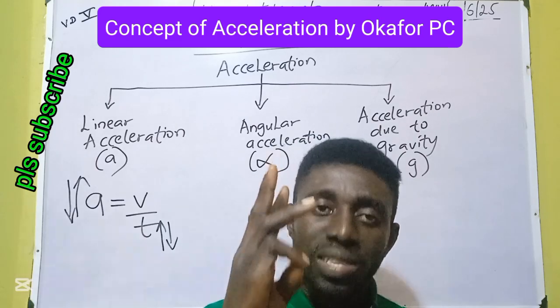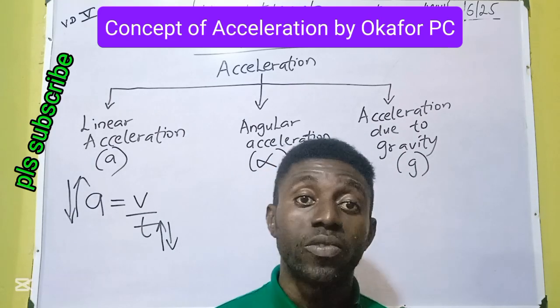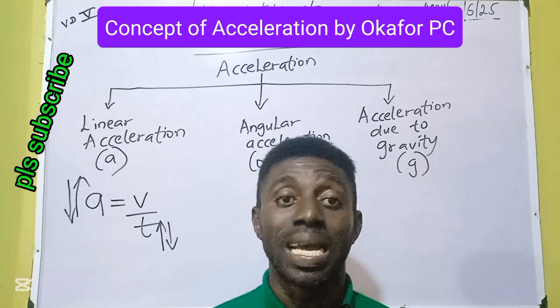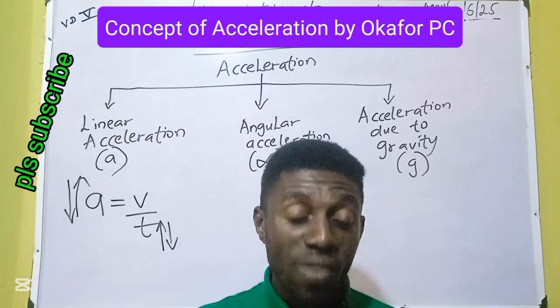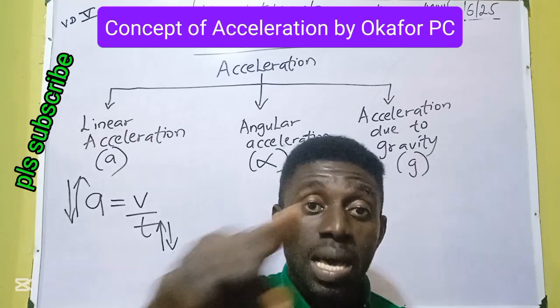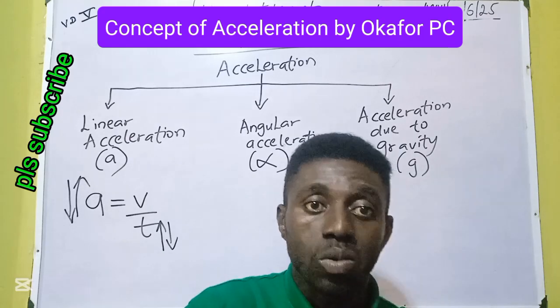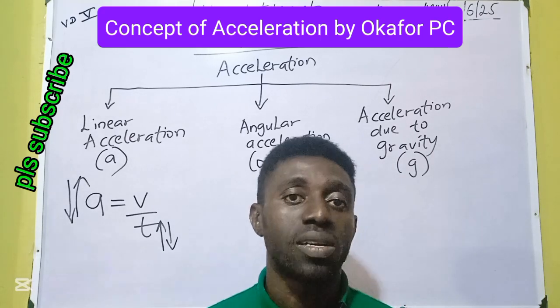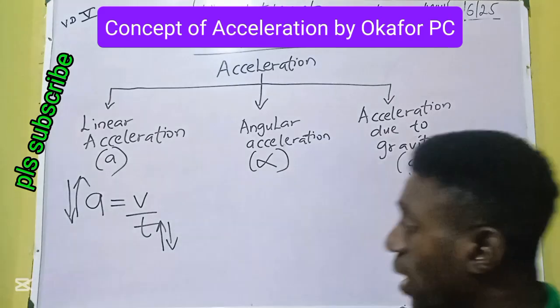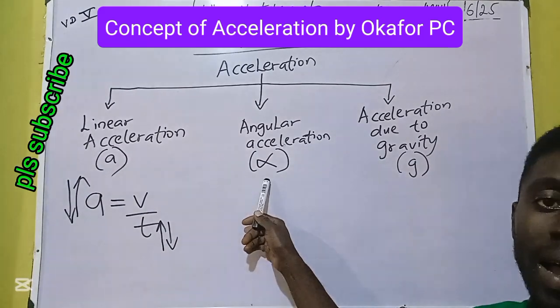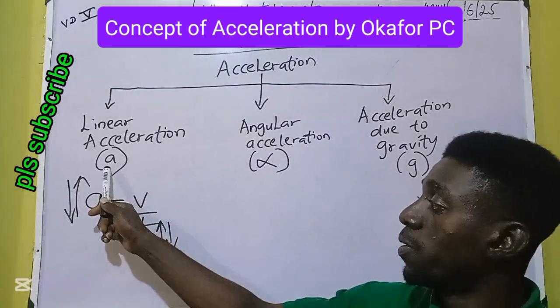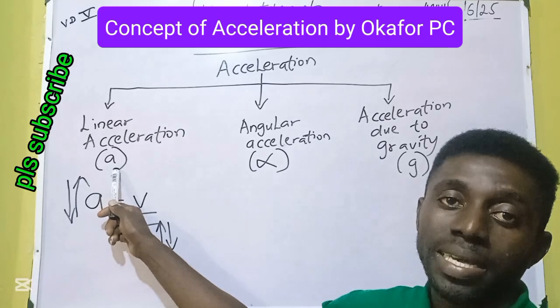So we have three types of acceleration at this level. Linear, the one that happens on a straight line. We have angular, the one that happens around a curve. Example, when you move around a circle, it's called angular acceleration. Angular is represented with the symbol alpha. Linear is represented with the symbol a, small letter a.